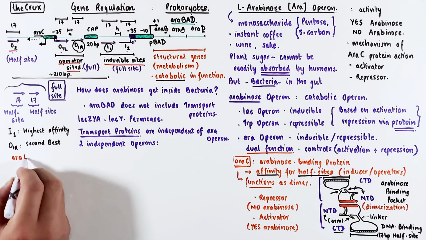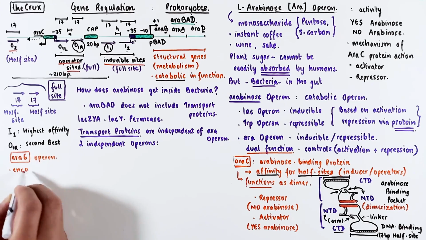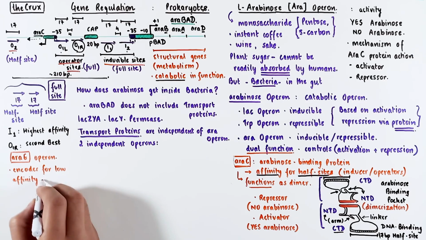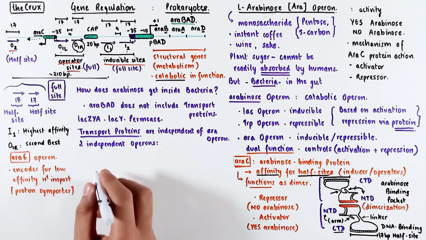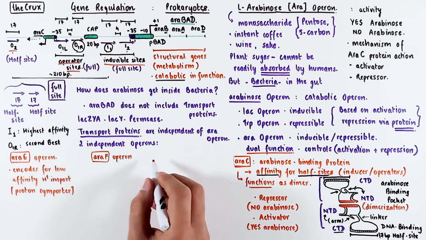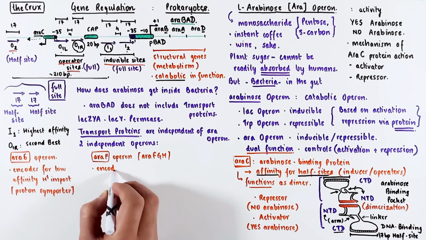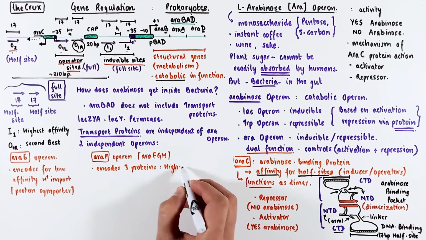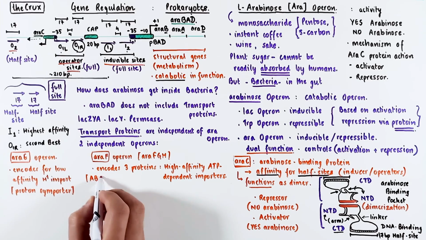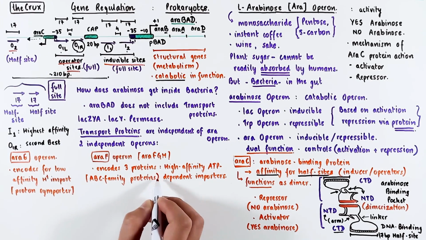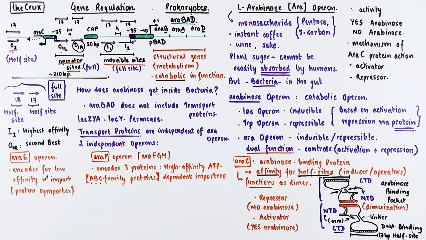The first one is called araE, which encodes for a single protein, which is a low-affinity hydrogen ion gradient-dependent importer. You may have heard of proton importers, and this is what this protein is. The second operon is the araF operon, which consists of 3 genes, araF, G, and H. This operon makes 3 proteins, which form high-affinity ATP-dependent importers. You may have heard of ABC family proteins, which stands for ATP-binding cassette family proteins, and that is what this transport protein is. As with LacY in the LacOperon, the araE and araF operon are always available at least at the basal level.